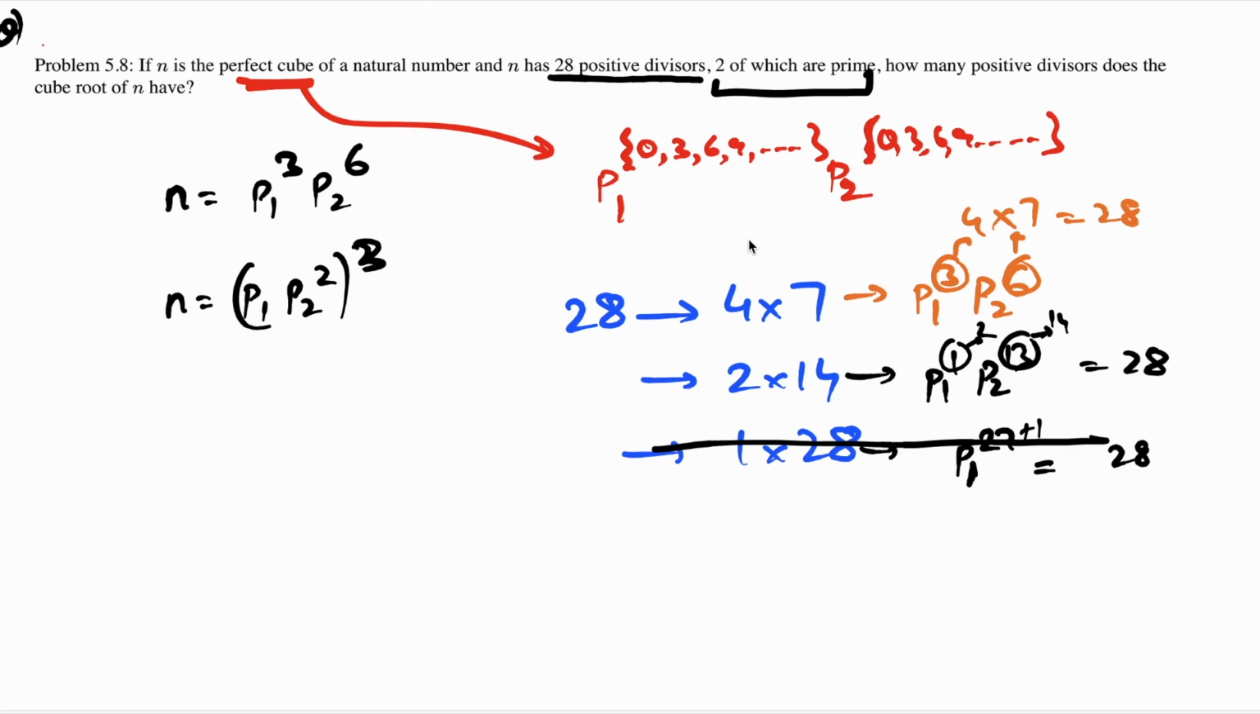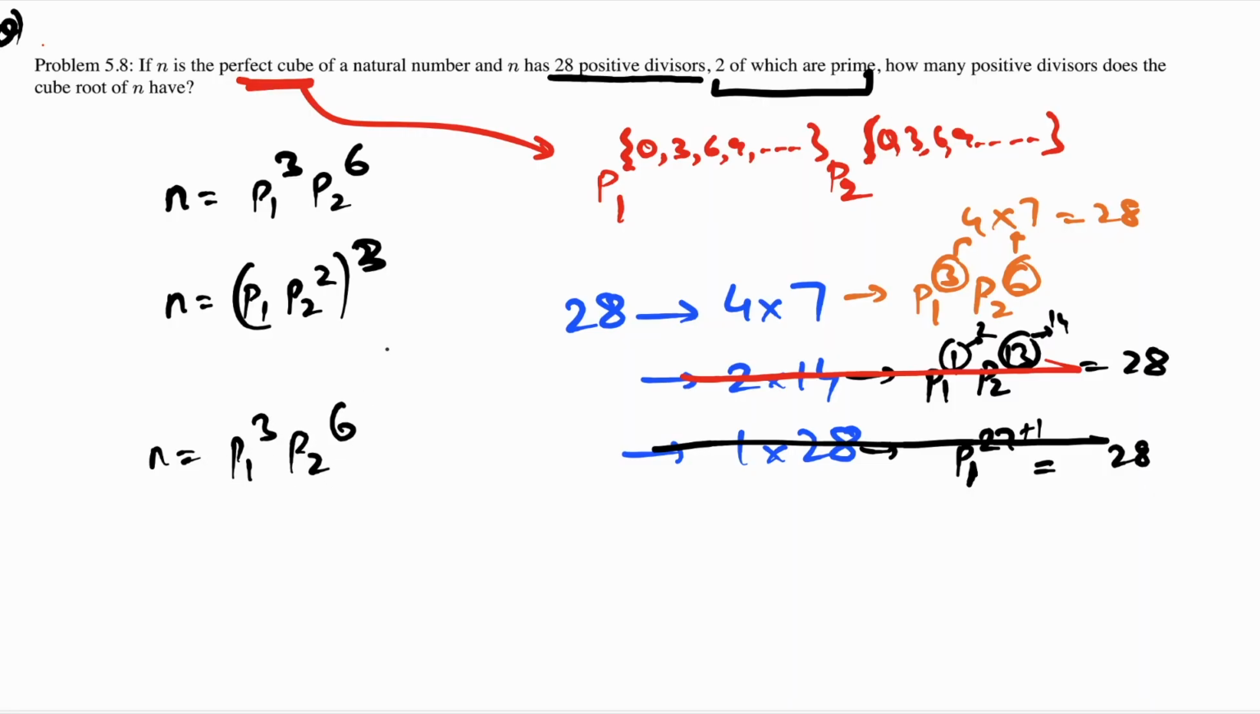One more thing to consider is that n is a perfect cube. If n is a perfect cube, it can't be of the form p1 raised to 1 and p2 raised to 13, which discards the second case as well. So what I'm left with is a number of the form p1 raised to 3 and p2 raised to 6. So my n is of the form p1 raised to 3 and p2 raised to 6.